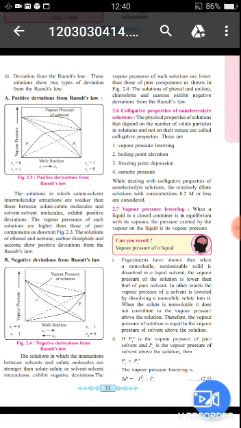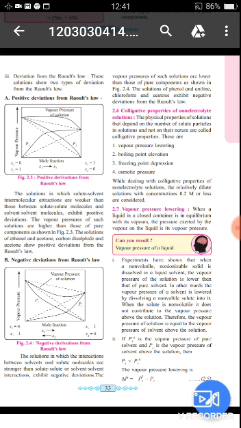Today we discuss the next point: colligative properties of non-electrolyte solutions. The physical property of a solution that depends on the number of solute particles in solution and not on their nature is called a colligative property. What is the meaning of colligative property? A property which depends on the number of solute particles and does not depend on their nature. I told you a simple definition.